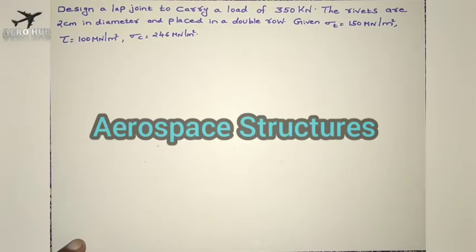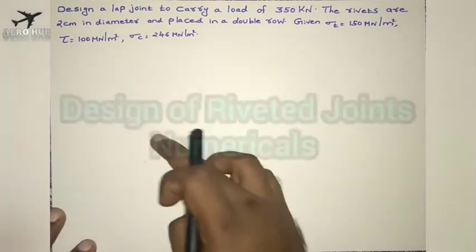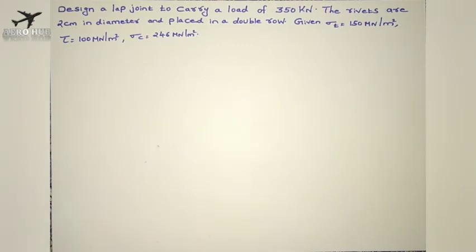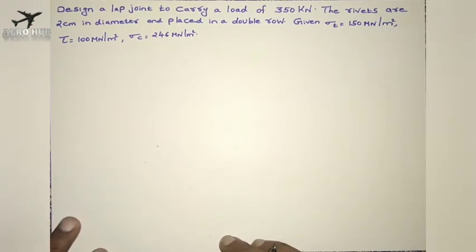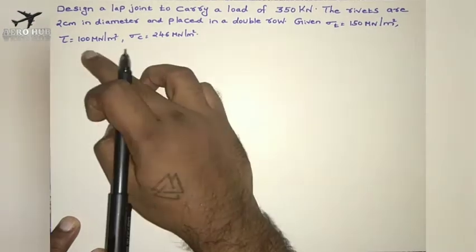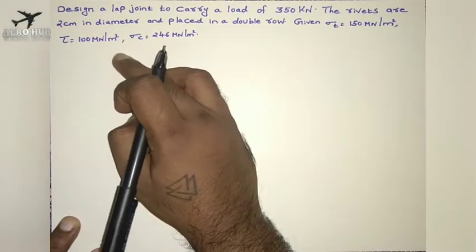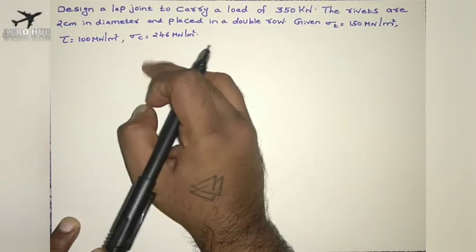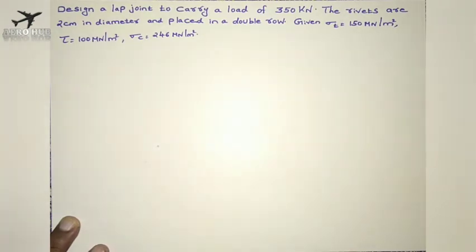Now we will see the second numerical. Design a lap joint to carry a load of 350 kilonewton. The rivets are 2 cm in diameter and placed in a double row. Given sigma T, that is the safe tensile stress, as 150 mega Newton per meter square. Safe shear stress is 100 mega Newton per meter square. Safe crushing stress or bearing stress is 246 mega Newton per meter square.